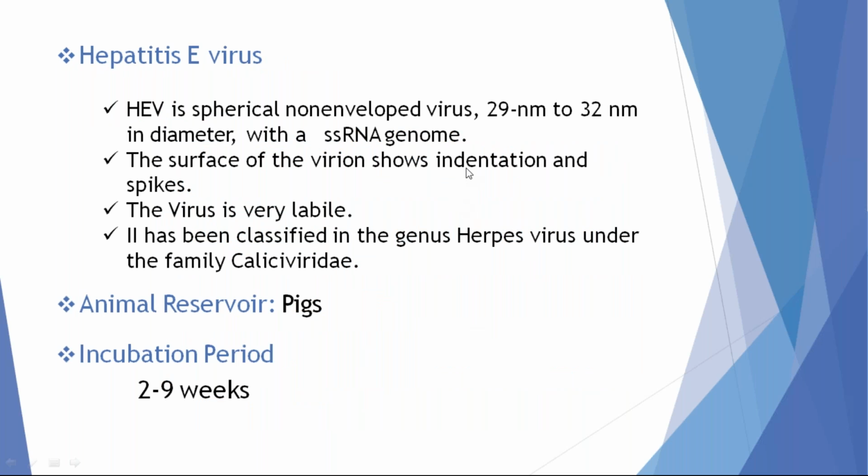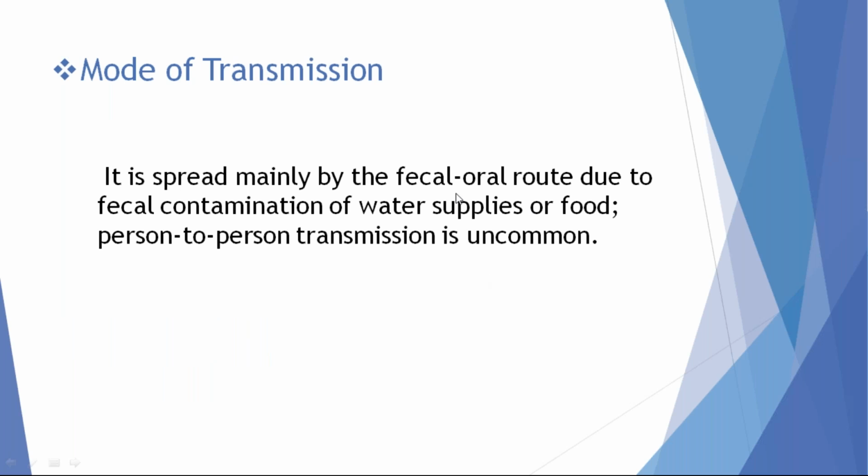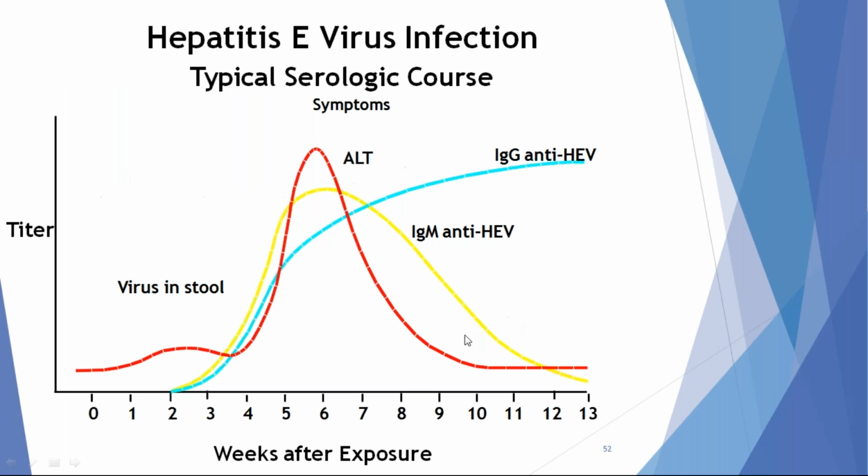The diameter of hepatitis E virus is 29 to 32 nanometers. It is a non-enveloped, single-stranded RNA genome. Among the hepatotropic viruses, the only double-stranded DNA virus is hepatitis B. Remaining all are single-stranded viruses. This is the only virus that has an animal reservoir. Remaining all the viruses have a human reservoir. Undercooked pork or undercooked meat can transmit hepatitis E virus. This is transmitted by fecal-oral route.